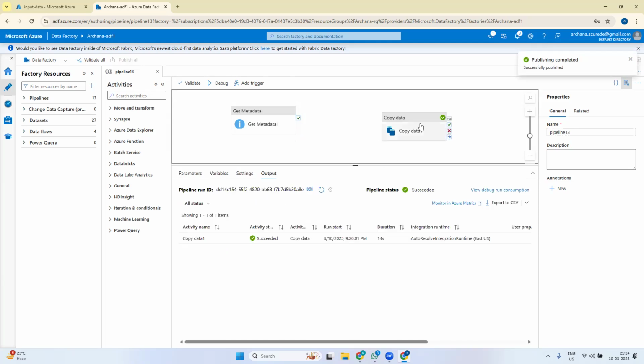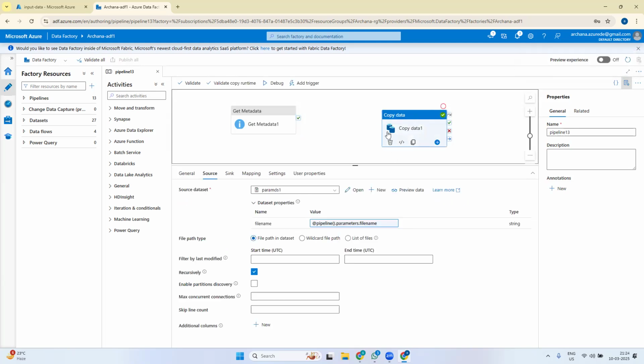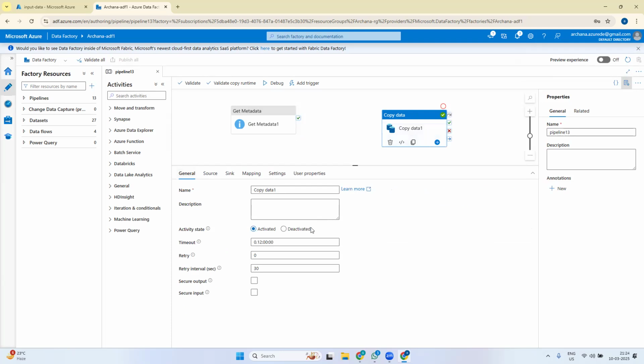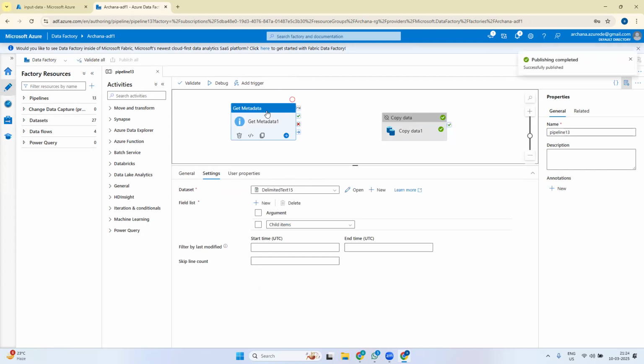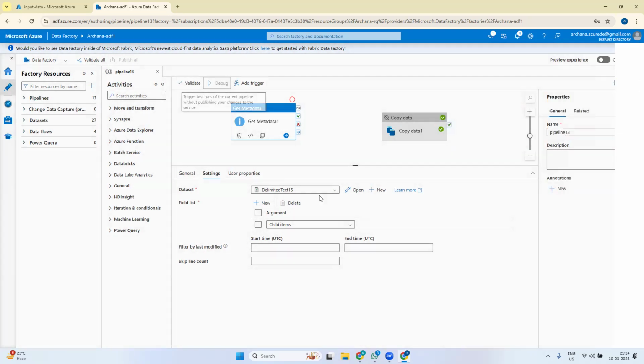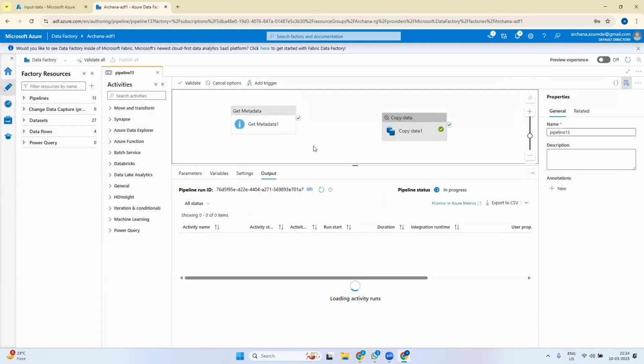Okay, this is there. For the current purpose, I will deactivate this copy activity because I just want to run only the Get Metadata. Or else this copy data activity will run and the file will be copied each time, which is a waste of resources, right? In the Get Metadata activity, I have chosen child items. Now I'll run this and see what the output of this Get Metadata activity is.